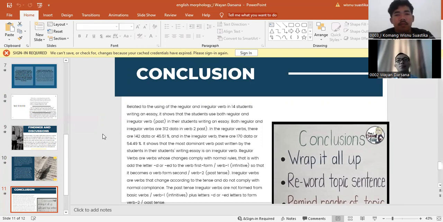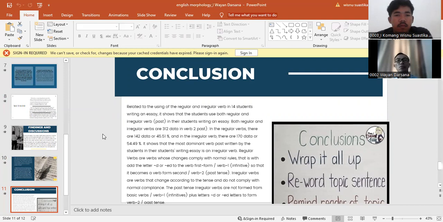In the regular verbs, there are 142 data or 45.51%. In the irregular verbs, there are 170 data or 54.49%. The most dominant past verb written by the students in their essays is the irregular verb.